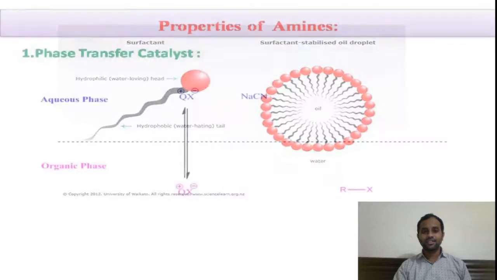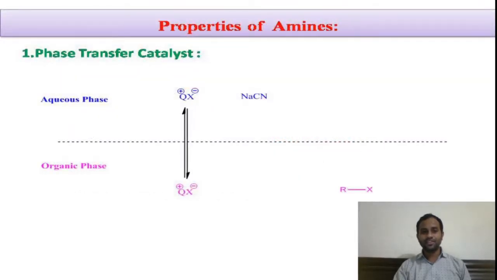Right, now coming to our concept, that is the phase transfer catalyst. Here our quaternary ammonium salt, in short, we will represent as QX. Q represents the tetraalkyl ammonium, right, whereas X represents the halide. Due to the polar nature, it will be soluble in the aqueous phase, and due to the non-polar nature of the alkyl groups, it also tends to be soluble in the organic phase.